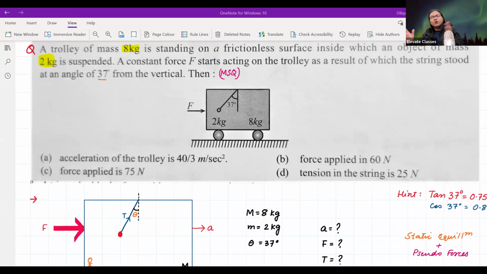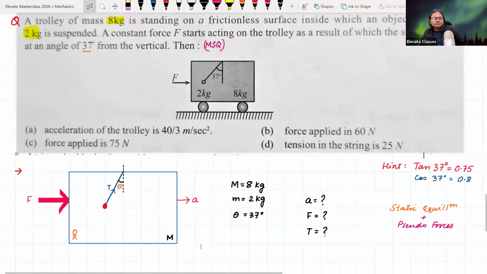Start kare? All right. So in the previous problem, it was an inclined plane problem plus pseudo forces. This is a problem of static equilibrium plus pseudo forces. You have a pendulum which is not oscillating. It is just hanging down, at equilibrium in a trolley which is accelerating forward. So the pendulum will experience a force in which direction, guys? बताइए.